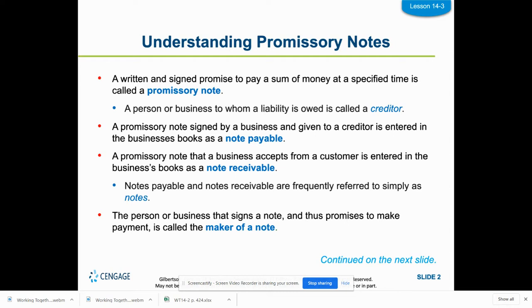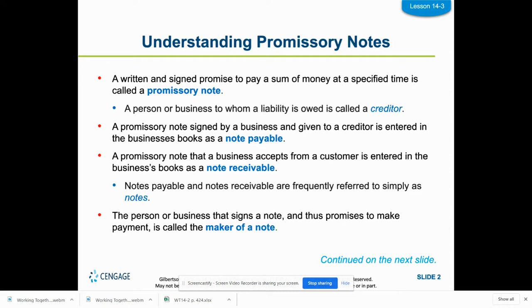Now if a business accepts from a customer a note receivable, that means the same thing. They bought something big from us. It's not just an accounts receivable. It's going to be a longer term loan. They are going to owe us, so it's a note receivable. Notes payable and notes receivable are frequently referred to simply as notes.